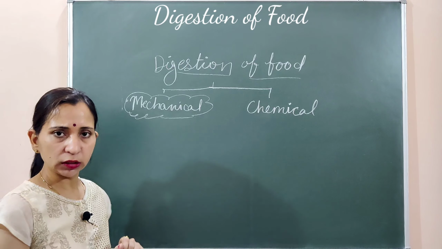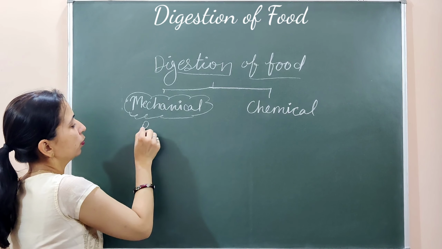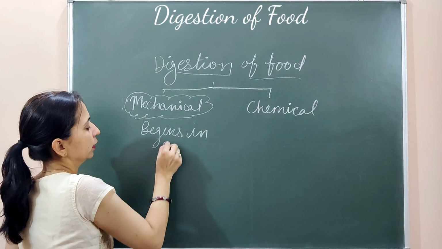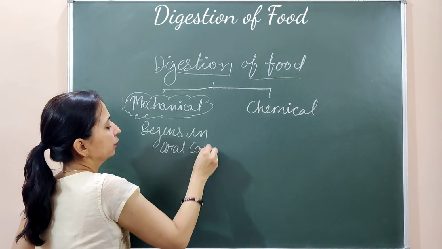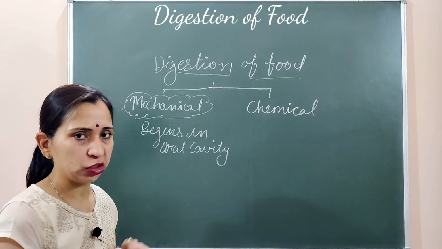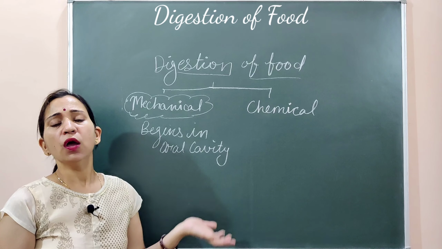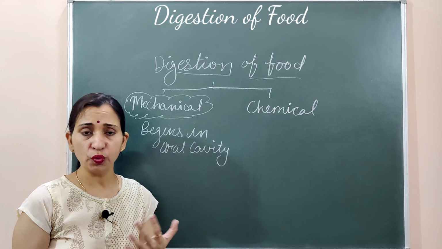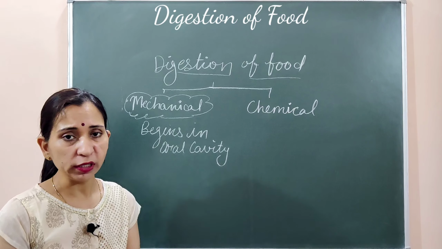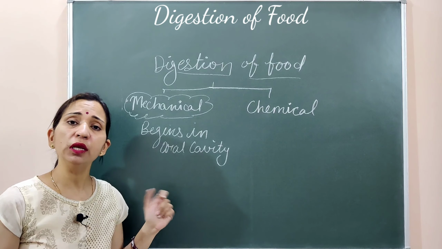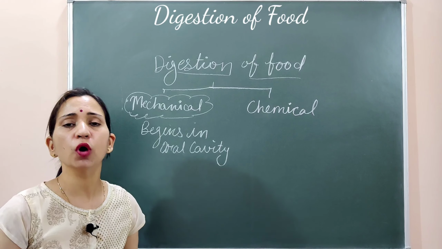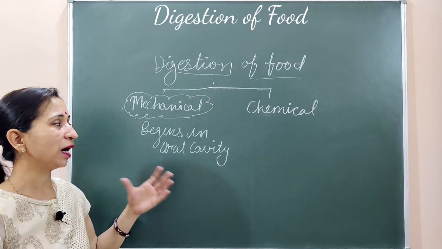Mechanical digestion begins in the oral cavity, or buccal cavity. Oral cavity या फिर buccal cavity जो हमारी body का part है, वहाँ से ही शुरू हो जाता है mechanical digestion. When we take in the food, that is, do the ingestion of food, then the food goes into our mouth, into our oral cavity. In the oral cavity, with the help of the tongue and teeth, the food is converted into smaller particles. यहाँ पे food को grind किया जाता है.